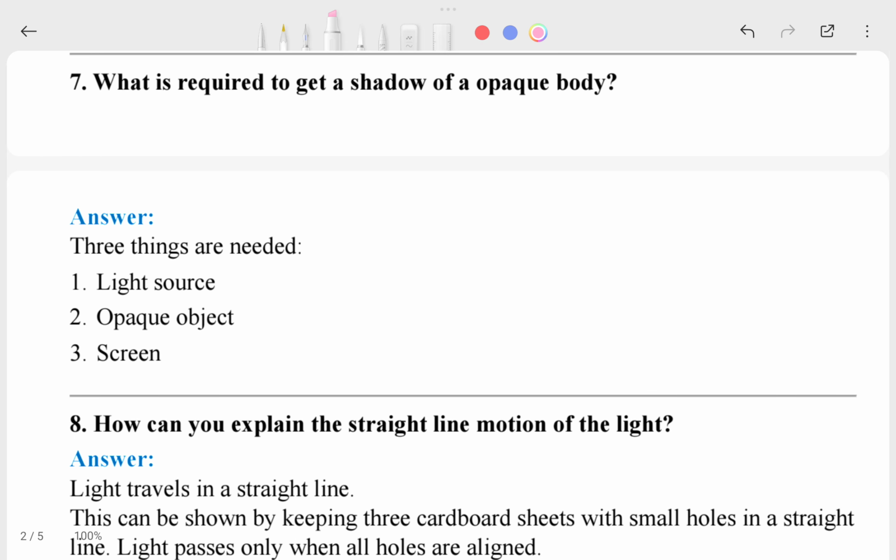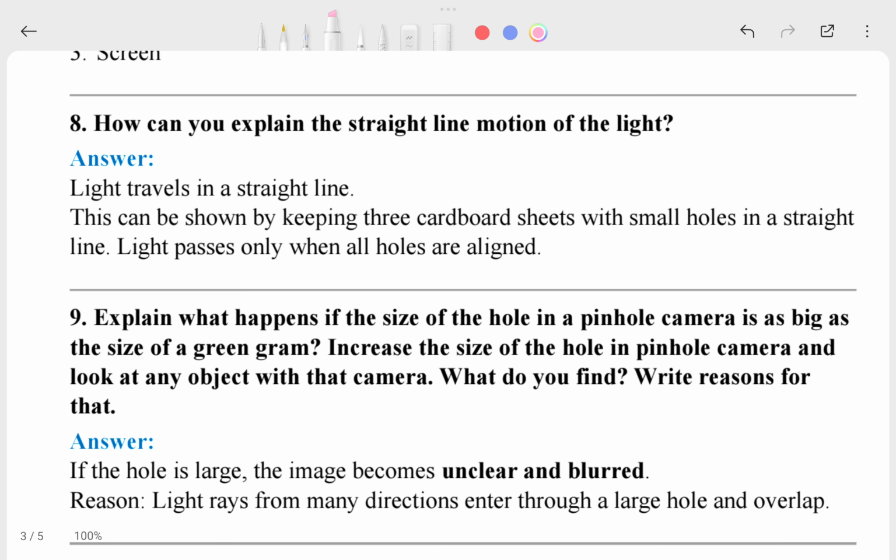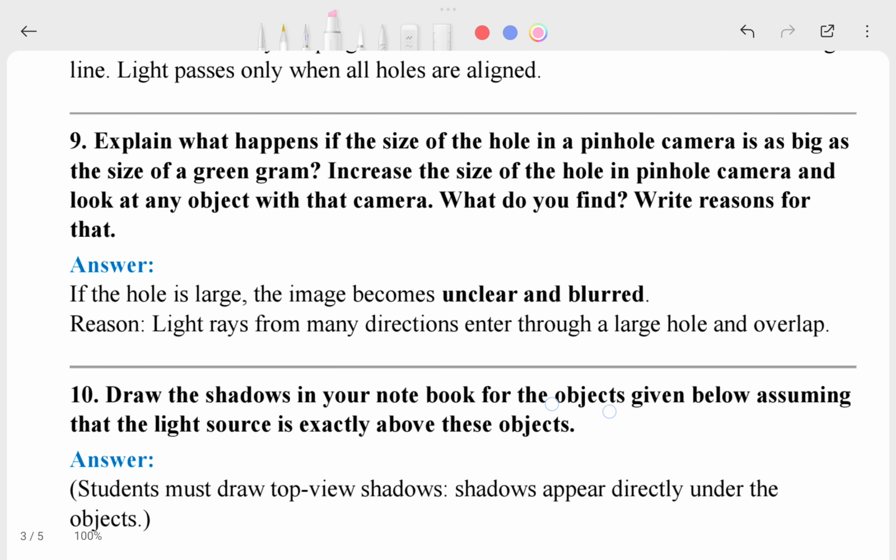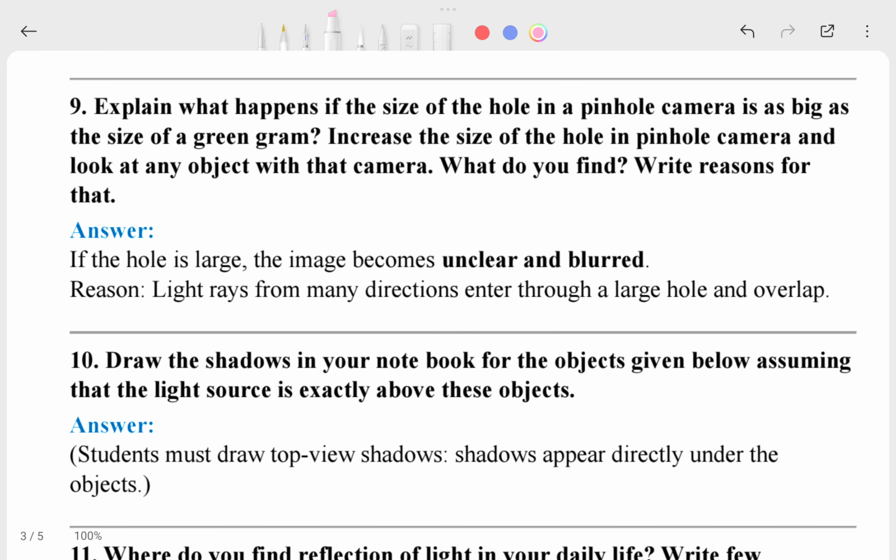Here is your seventh question and here is the answer. And this is your eighth question and here is the answer: how can I explain the straight line motion of light? After it, this is your ninth question: explain what happens if the size of the hole in the pinhole camera is big. So this is the answer.